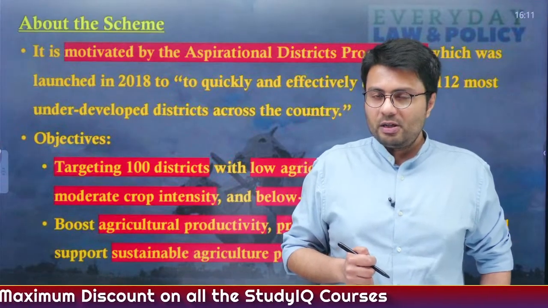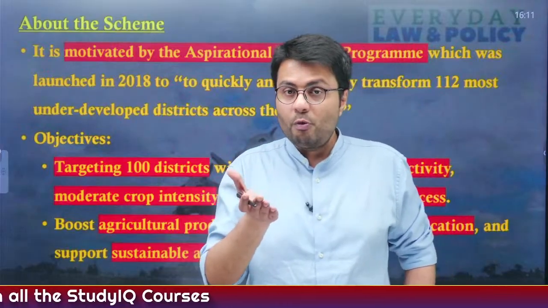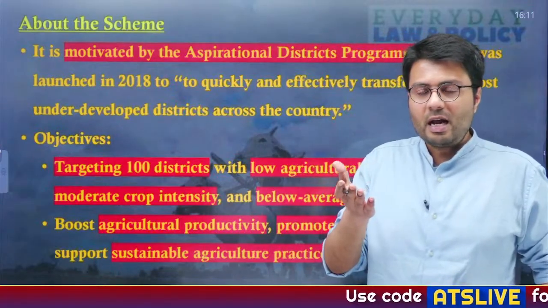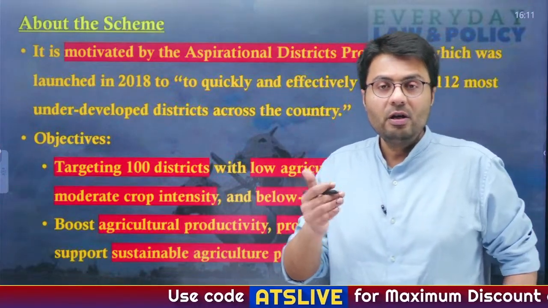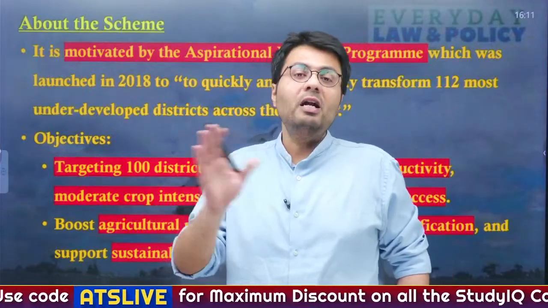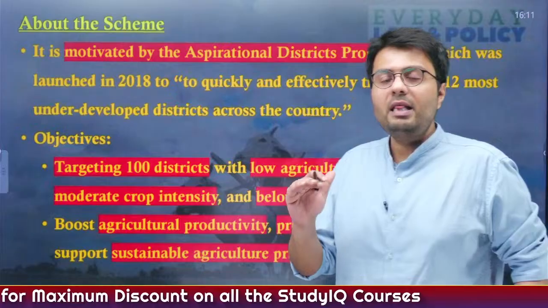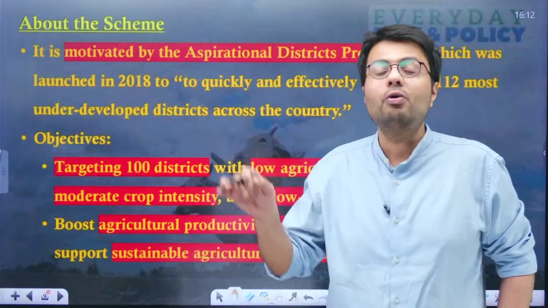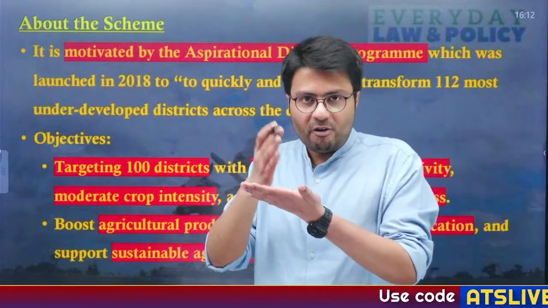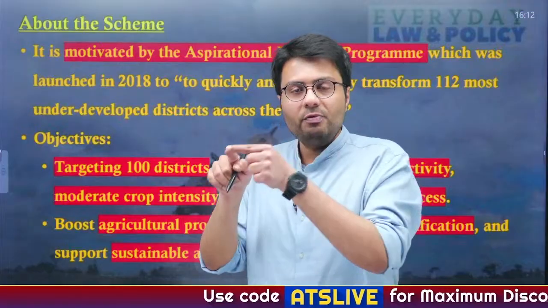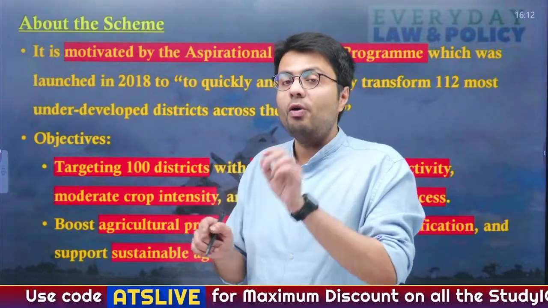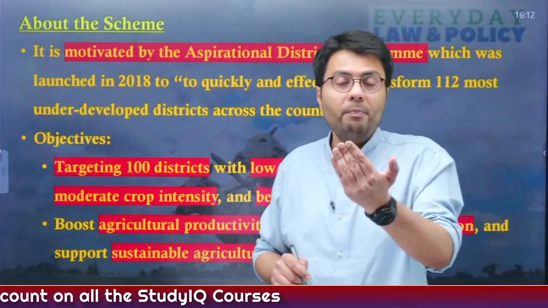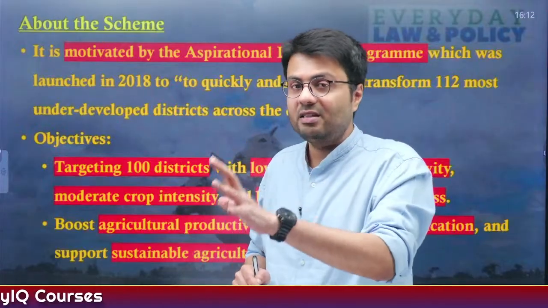Now, in Aspirational District Scheme, which was introduced in 112 most backward districts in our country, the government understood that these districts are quite backward because of lack of health, educational, agricultural and employment related initiatives. So as to make these districts better and more developed, the government tried to converge all the schemes so that the benefits that the government extends in all its schemes were converged into the district, and the focus was primarily on 112 most backward districts of the country. And this program led to development of these backward districts, hence it is a success story of the government.